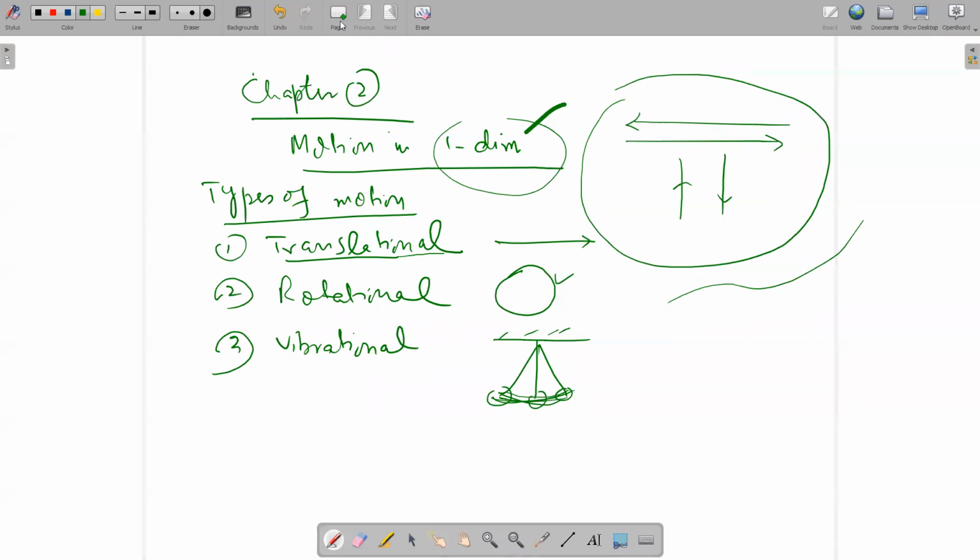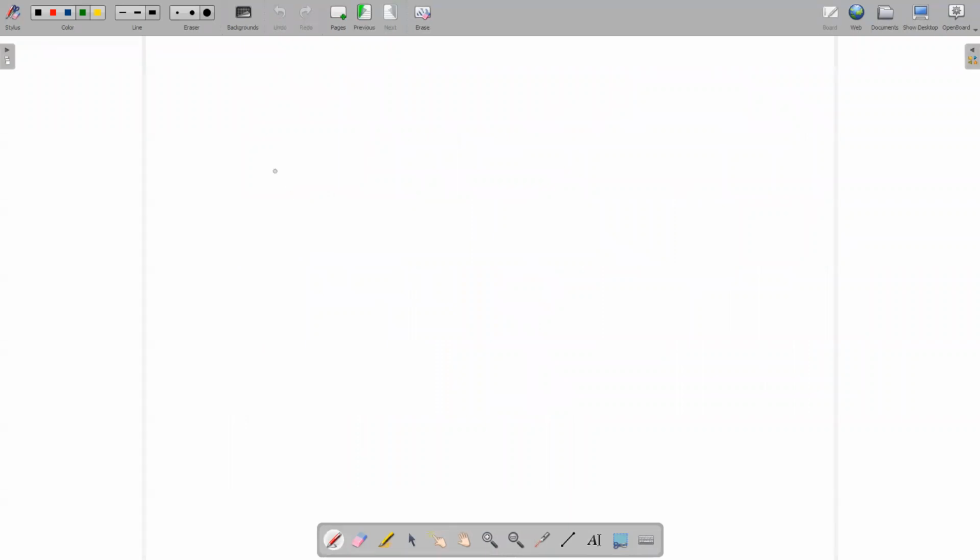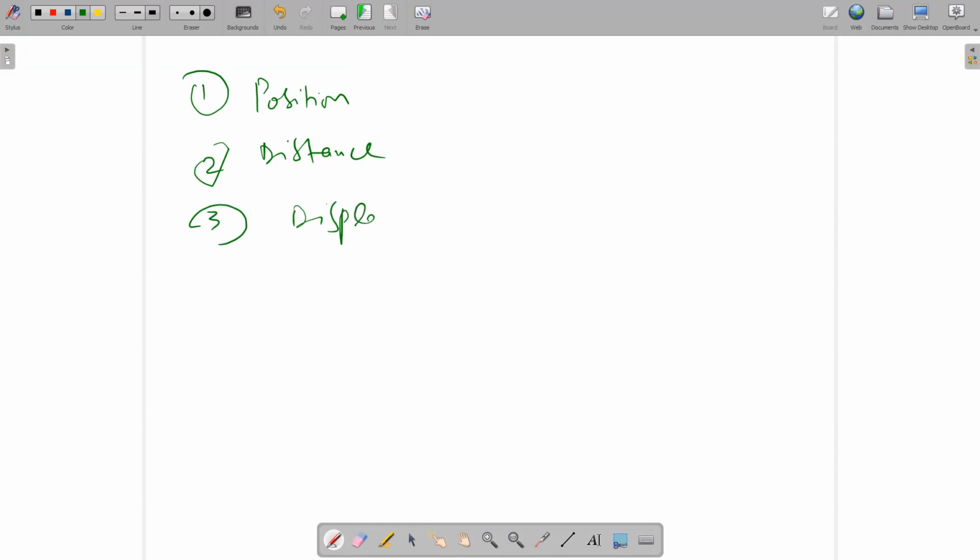After this, we have some terms which we will discuss in chapter number 2. Number 1 is position. Number 2 is distance. Number 3 is displacement. Number 4 is speed.